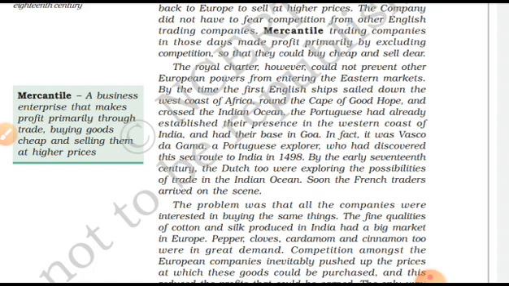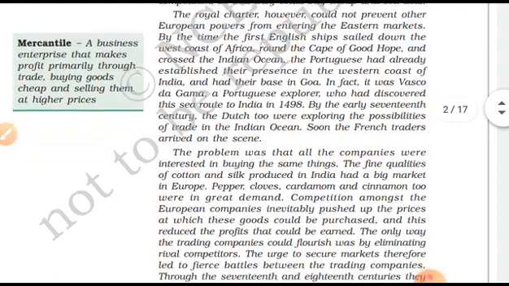What happened in those days, guys, is that those who belonged to the company area just tried to occupy the whole country. That's why they bought everything in a small way and sold it at a high price. So the royal charter, however, could not prevent other European powers from entering the eastern market.